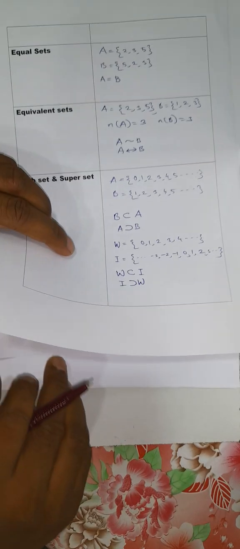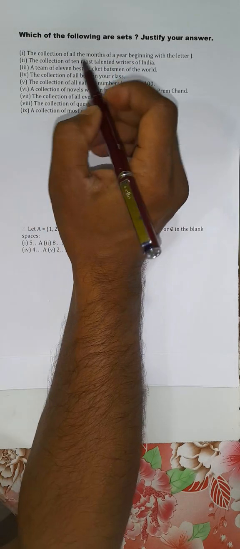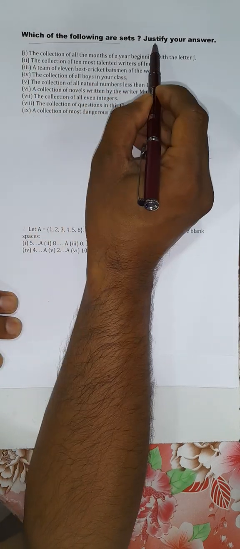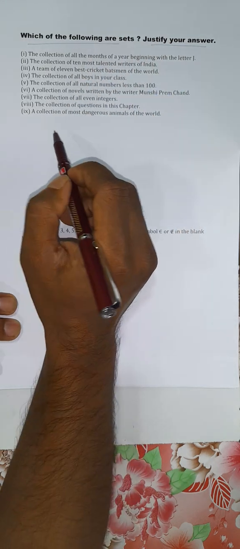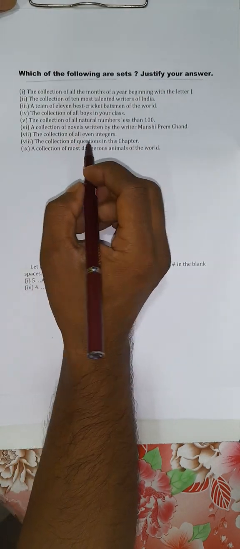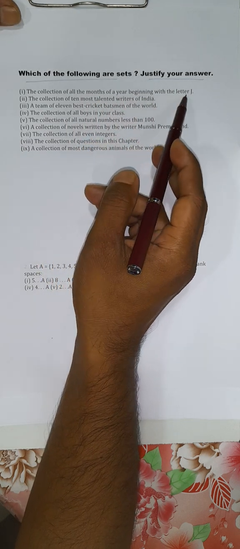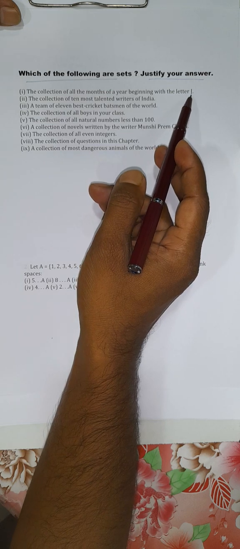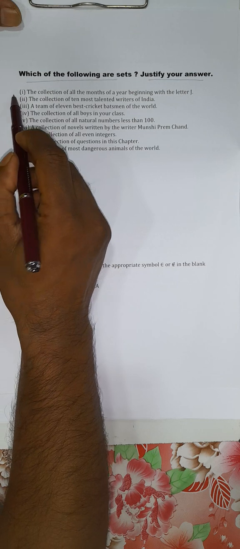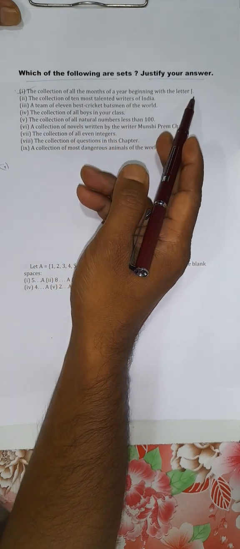Now let us try to solve some exercises here. Which of the following statements are sets? Justify your answer. We are taking these examples from the CBSE curriculum. The collection of all months of a year beginning with letter J. Now for this statement, collection of all months of a year beginning with letter J.